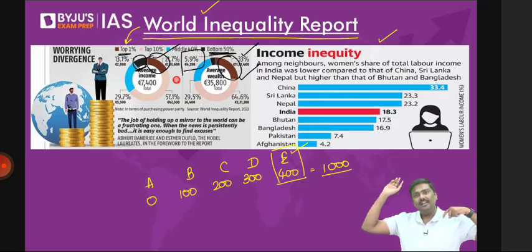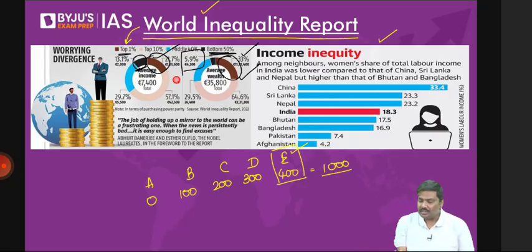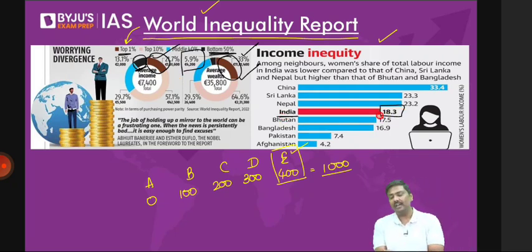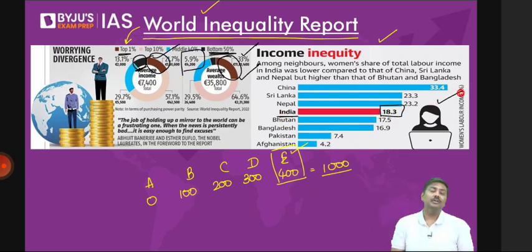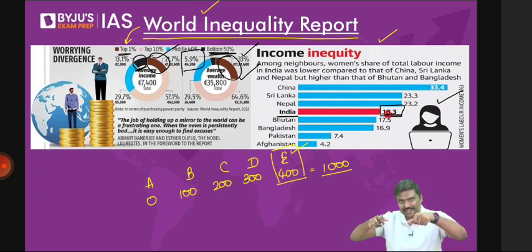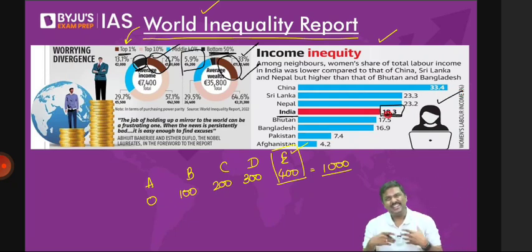And come to the other side, same report. It also says that around 18% of the total income generated will go to women as a part of the workforce, which means around 81 to 82%, I'll just round up the number, of the total income generated is going to the male workforce in India. Is it not gender inequality? Income inequality exists, but within that, again, there is gender inequality.